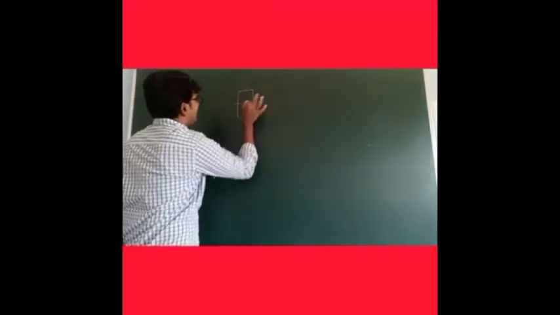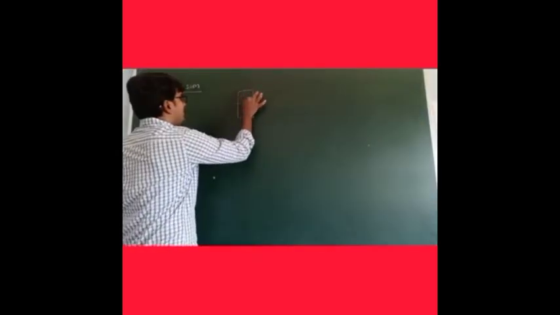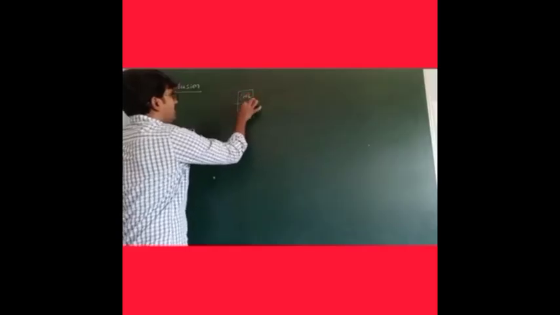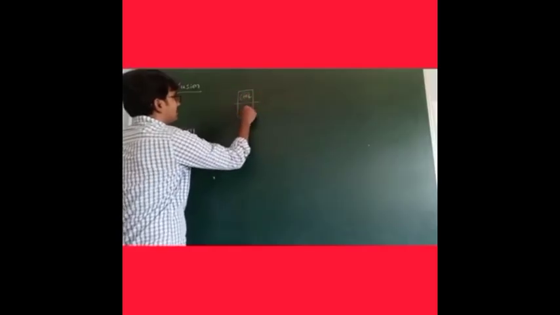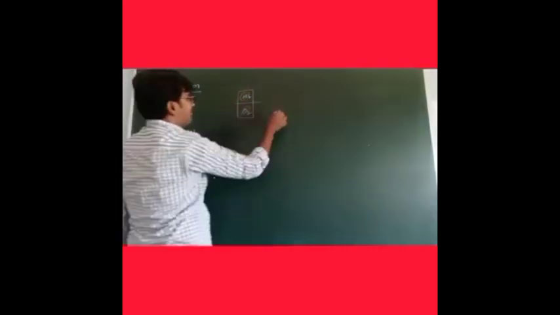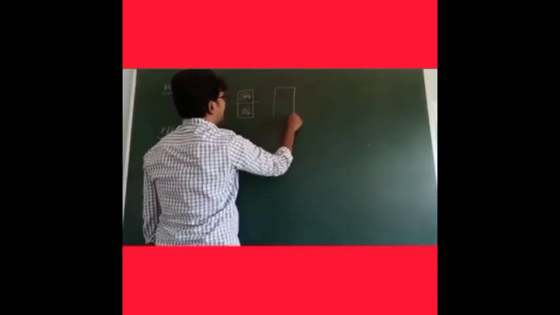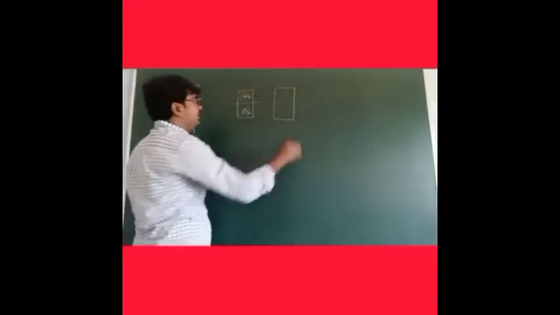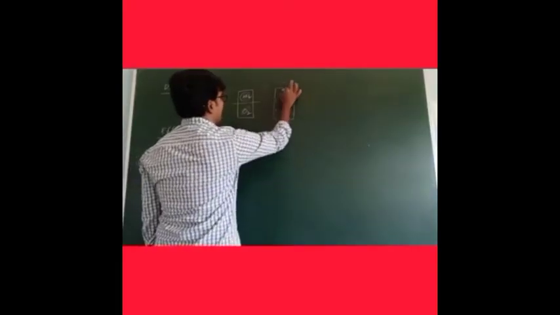It is one big box. That box is separated with one wall. Now here this one is filled with one gas, for example N2 gas. This one is filled with another gas, that is O2 gas. So two separate gases are present in that box, and the box is separated by one wall or plate. Now remove that plate. The two gases are combined. The N2 and O2 gases are combined.